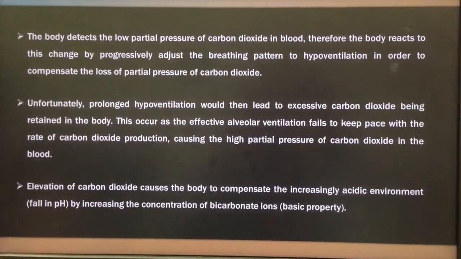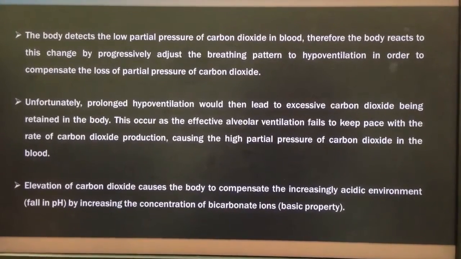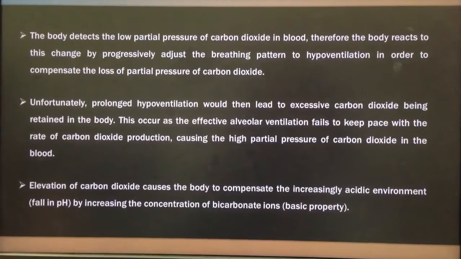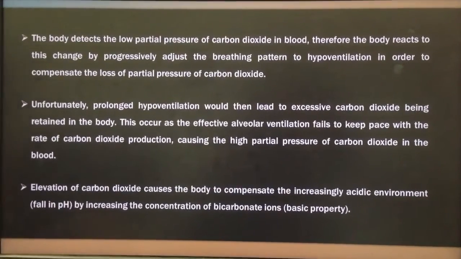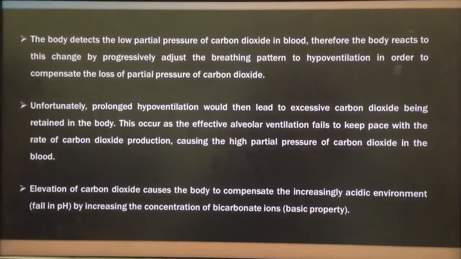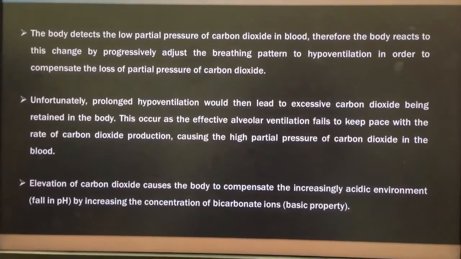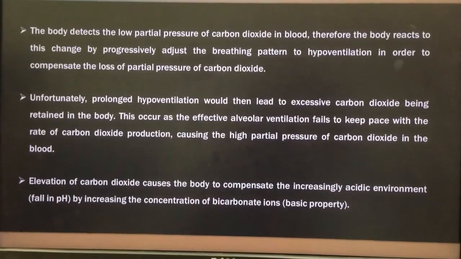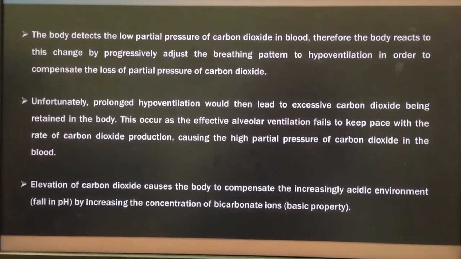This occurs as the effective alveolar ventilation fails to keep pace with the rate of carbon dioxide production, causing a high partial pressure of carbon dioxide in the blood. Elevation of carbon dioxide causes the body to compensate for the increasingly acidic environment, a fall in pH, by increasing the concentration of bicarbonate ion, which is basic in property.